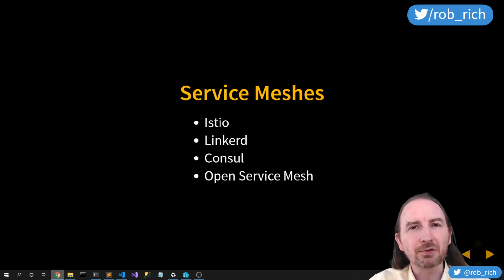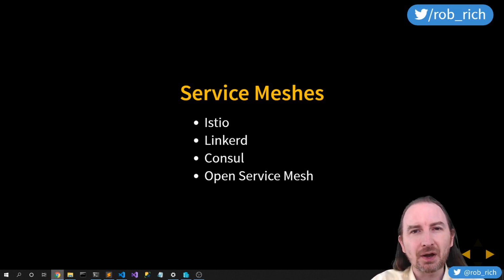So what are some example service meshes? We could look at Istio and LinkerD. We could look at Consul. We could look at Open Service Mesh. Each of these service meshes has features and benefits, and we could start to talk about, well, which one's faster, which one has the most features. And they all leapfrog each other. So for the most part, if you wait a minute, the other service mesh will have that feature too.